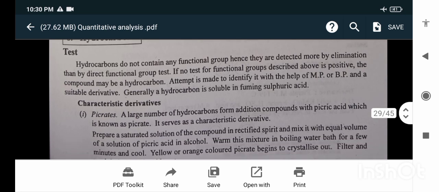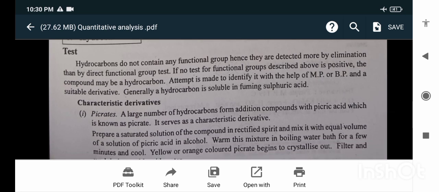Hydrocarbons. Hydrocarbons do not contain any functional group, hence they are detected by elimination rather than by detection of a functional group. If no test for the functional groups described above is positive, the compound may be a hydrocarbon. An attempt is made to identify it with the help of melting point or boiling point and a stable derivative.